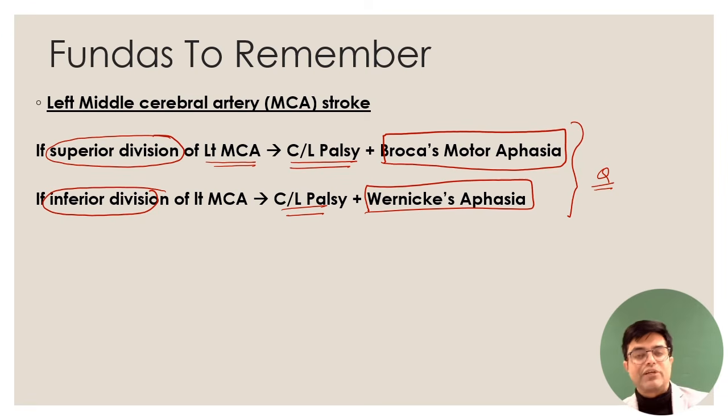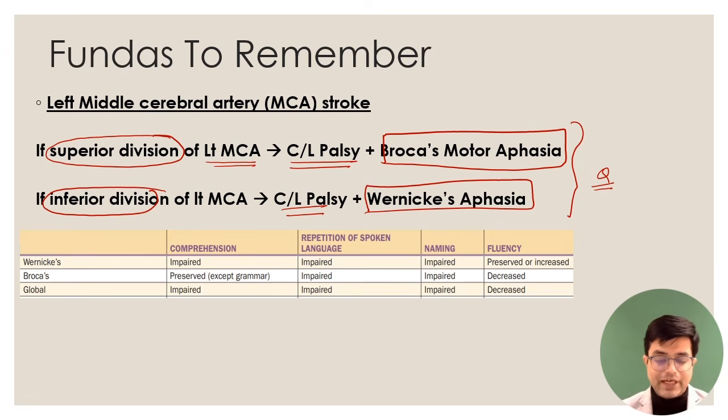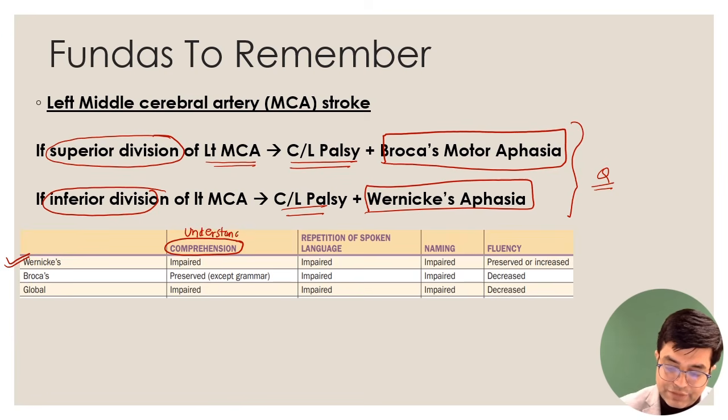Now that we are talking about aphasia, I hope you remember the three broad types of aphasias. So we have the Wernicke's aphasia where the comprehension, that is understanding of speech, whatever they are going to say, is impaired. Repetition is also impaired. Naming, they are unable to name, that is also impaired.